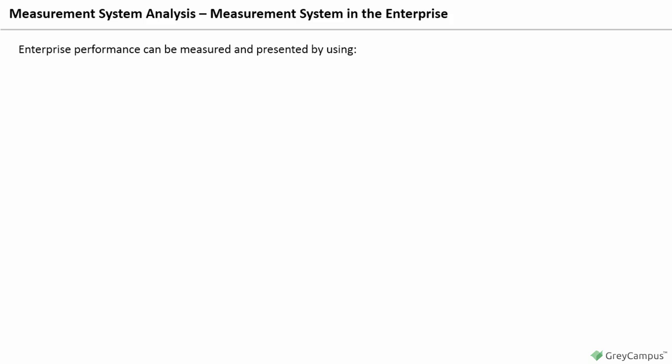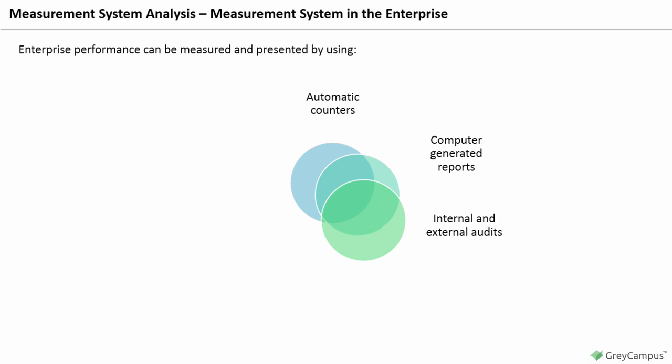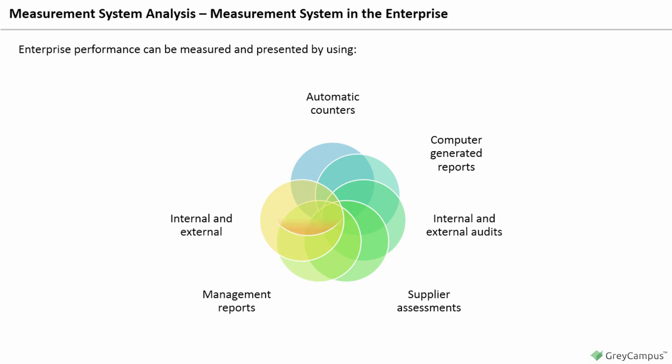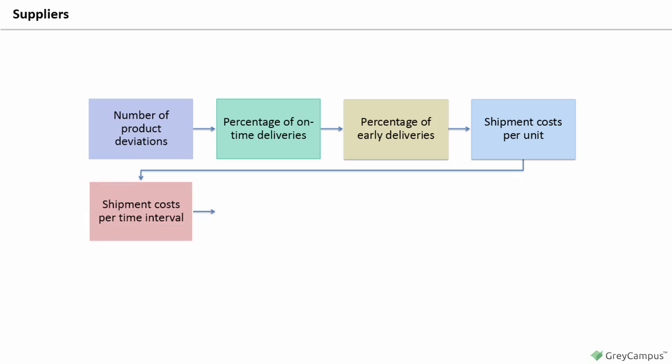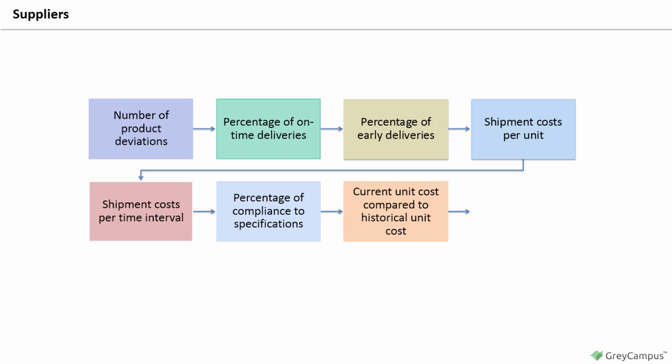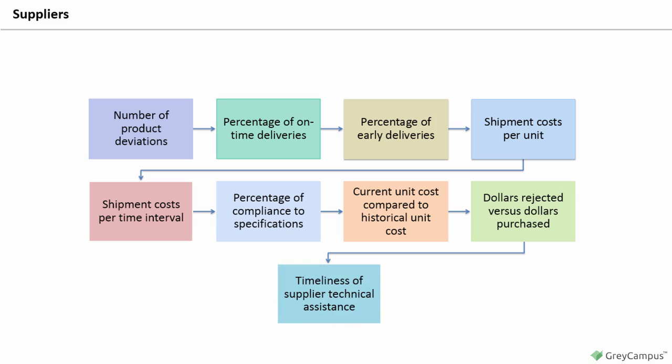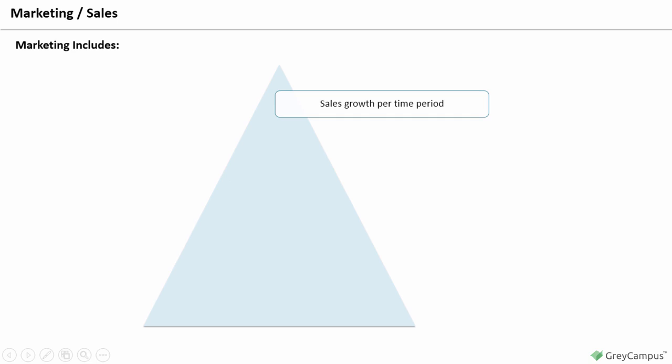Enterprise performance can be measured and presented by using automatic counters, computer-generated reports, internal and external audits, supplier assessments, management reports, internal and external, a variety of feedback reports, suppliers. Number of product deviations, percentage of on-time deliveries, percentage of early deliveries, shipment costs per unit, shipment costs per time interval, percentage of compliance to specifications, current unit cost compared to historical unit cost, dollars rejected versus dollars purchased, timeliness of supplier technical assistance.